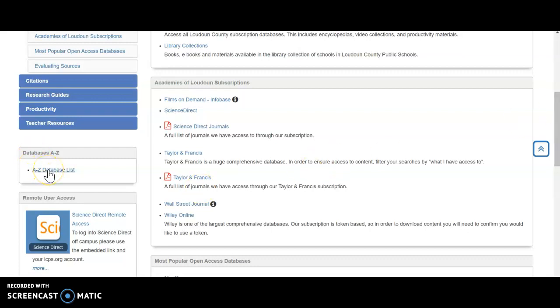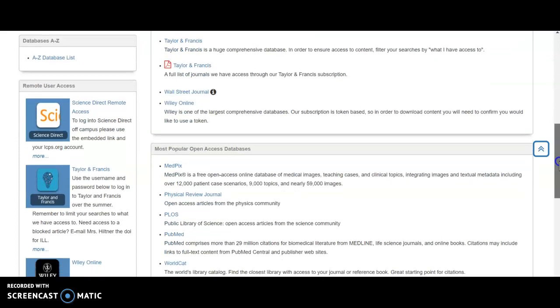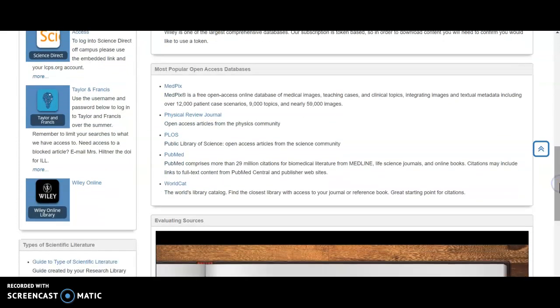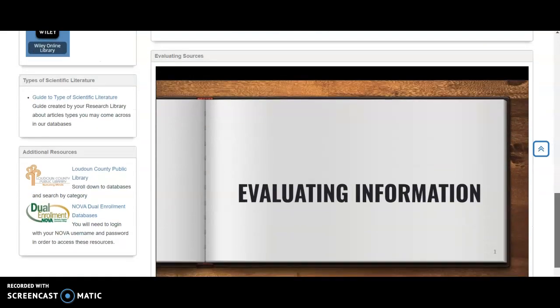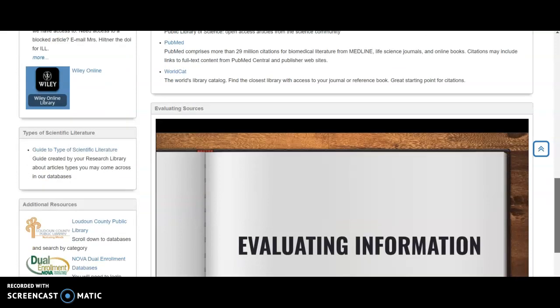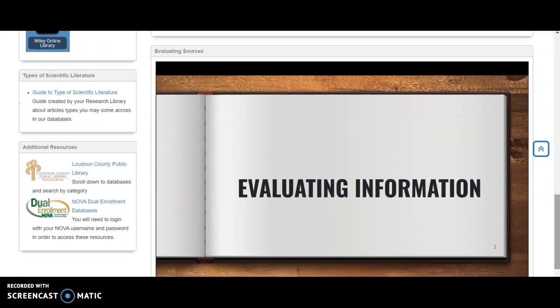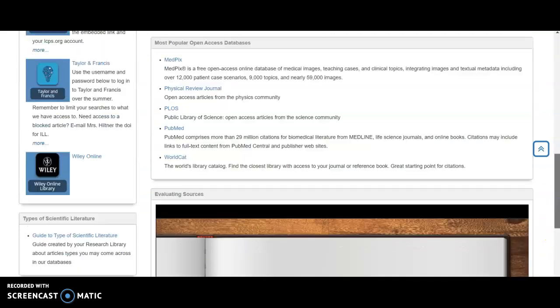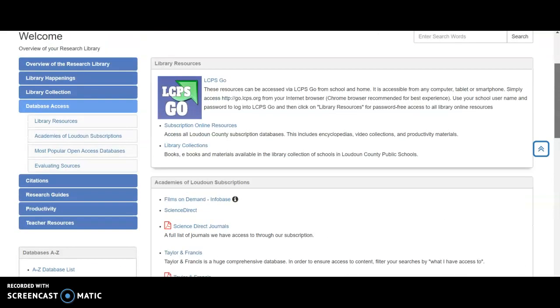All of our additional subscriptions, such as Films on Demand, Wall Street Journal, these are all here for you as well. And I've tried to kind of categorize it into research databases, professional databases, and then things that might help you with productivity as well. And then if you need help evaluating information, this presentation will also be on this database page as well.